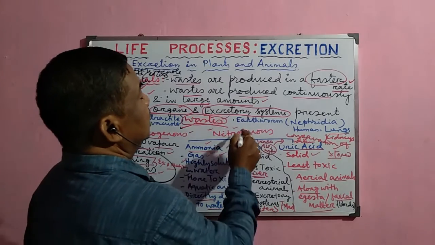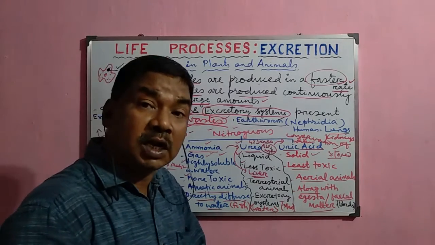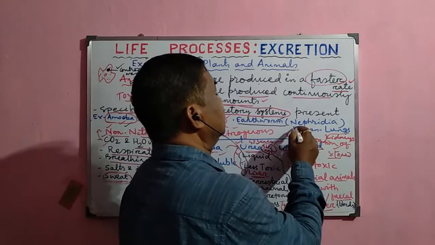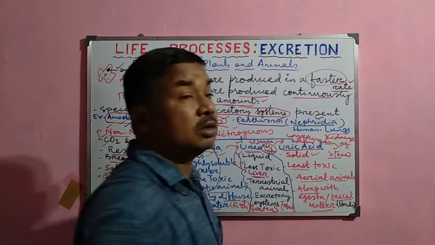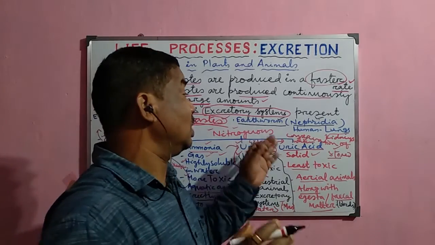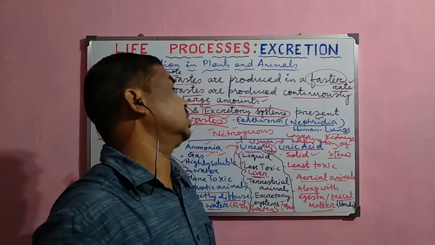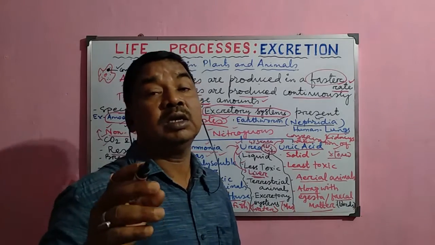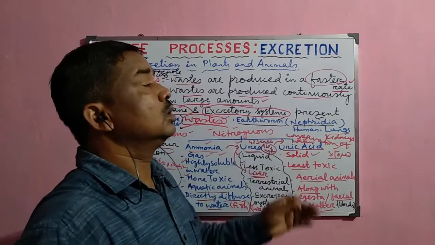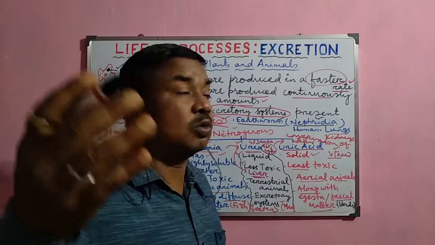Now, next important example, that is the earthworm. The earthworm belongs to the phylum Annelida. Normally they remain in the earth and have a moist skin, and inside the body there are some special organs called nephridia. These nephridia collect the excretory waste material from the body and discharge it to the outside. There are so many other animals that have certain other cells like flame cells, chloragogen cells, and many other organs present in some other groups of animals.